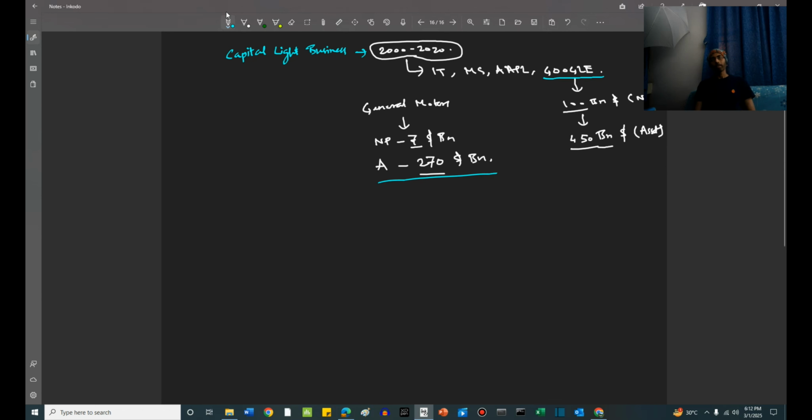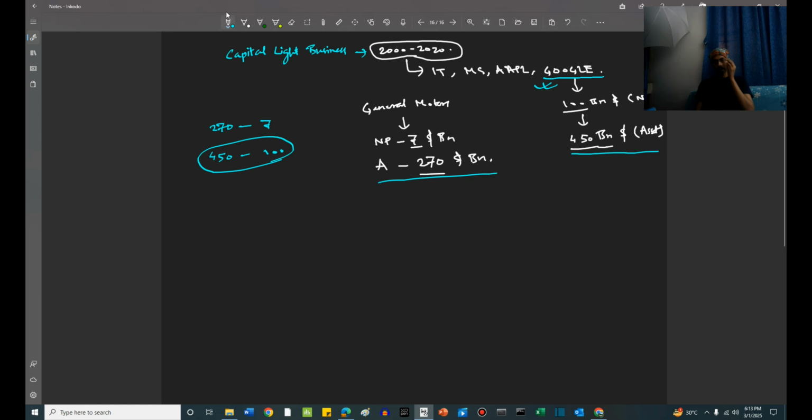And it is not about the total asset base. It is about the efficiency of the asset base, which means how much revenue, how much profit the asset base is generating, right? $270 billion is generating $7 billion, that is more efficient, or $450 billion is generating $100 billion, that is more efficient. Obviously, the second one is more efficient. Google, in that way, is a more capital light business.